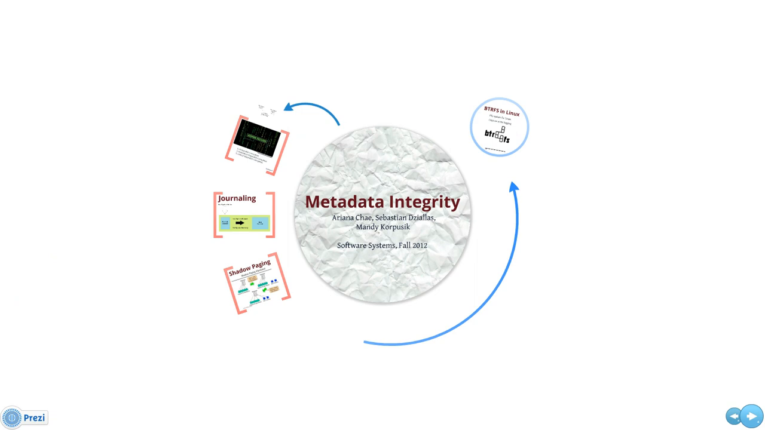In conclusion, by writing a single block to persistent storage when transforming metadata through journaling or shadow paging, we can efficiently and reliably maintain metadata integrity.